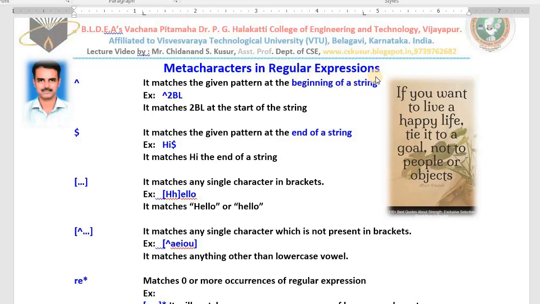I hope I have revised the topics for you. Now I start today's class. What is today's topic? Meta characters in regular expressions. Now you can see this caret symbol.